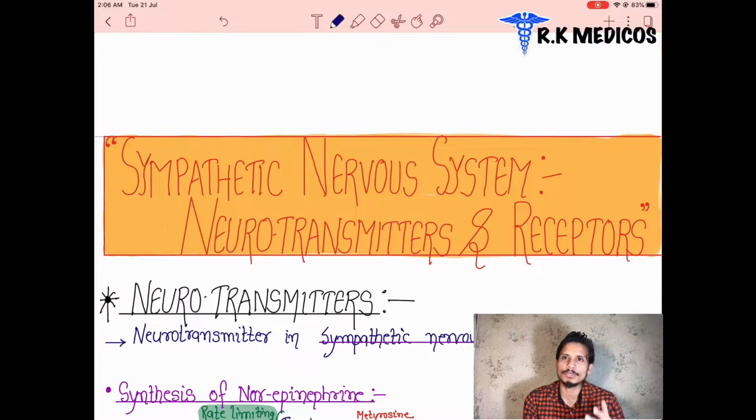In the next part, we are going to discuss the medicines in the sympathetic nervous system, that is sympathomimetics, because this is the sympathetic nervous system and the agonist drug is providing it. So these drugs are also called sympathomimetic drugs. They are doing mimicry of them. And the next term for it comes from the neurotransmitter. What is the neurotransmitter here? The neurotransmitter is adrenaline, or we can say epinephrine, or norepinephrine.